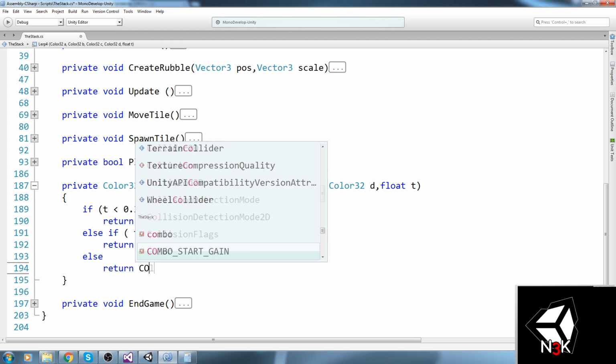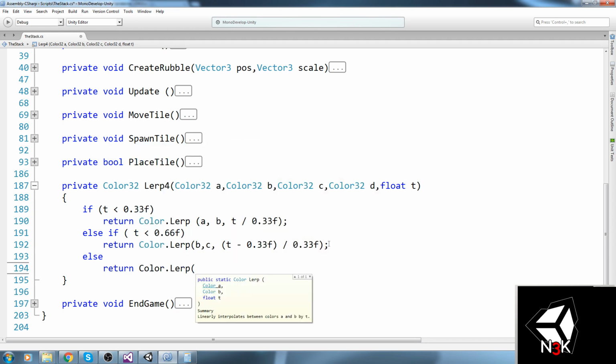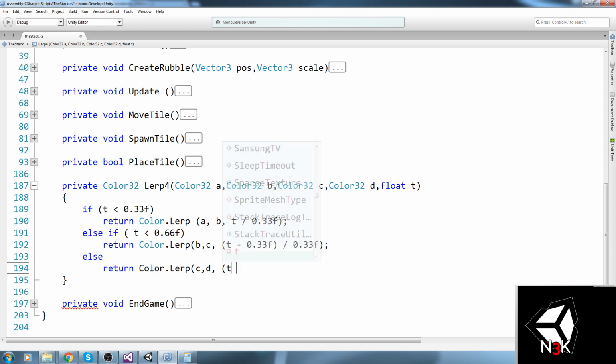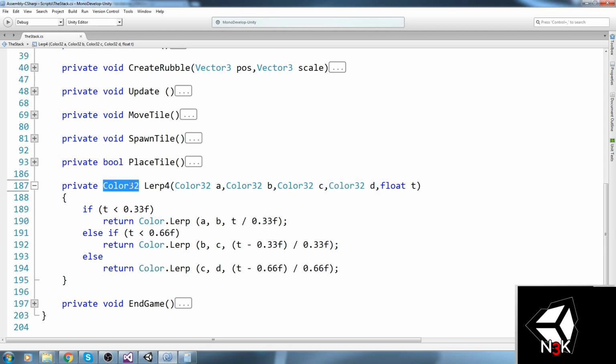And else color.lerp. This makes more sense actually. Yeah, that's a good way to do it. And then if we just proceed, so cd, we go like t minus 0.66 and then divided by 0.66. Okay, cool, fine.